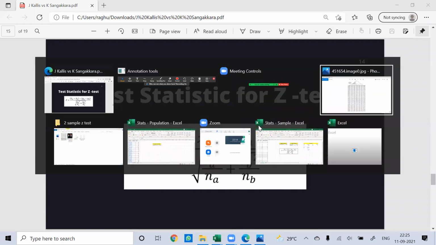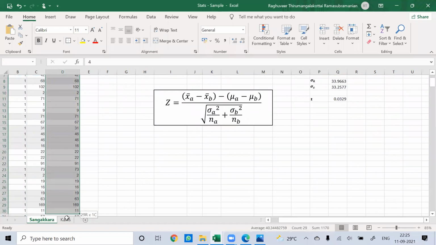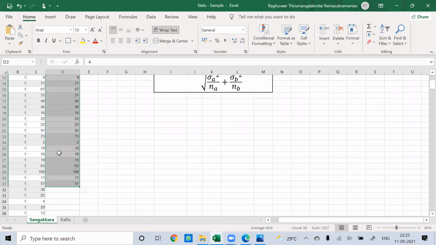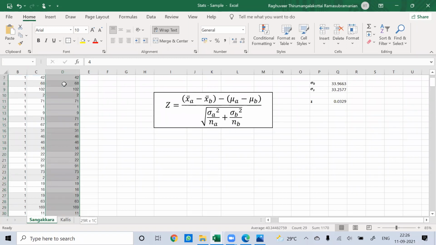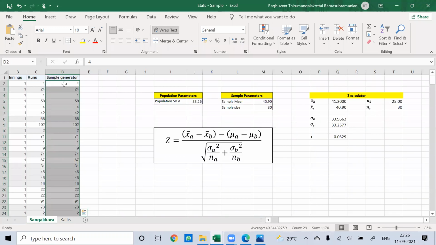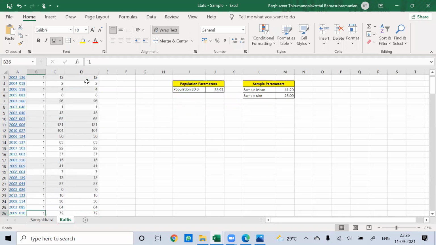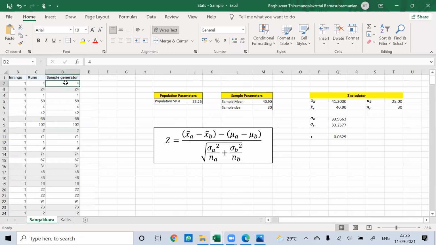So how do you arrive at it? Whenever statisticians deal with this kind of problem, they will take some samples, right? So let's assume that the samples the statistician has taken are these samples. How did we arrive at this? We used a random number generator and arrived at the sample size, which is not in scope for this term, so you can just ignore it. So these are the sample values that we got. For Sangakkara, we have taken a sample size of 30, and for Kallis, about 25. So the statistician is using these samples to arrive at a conclusion.